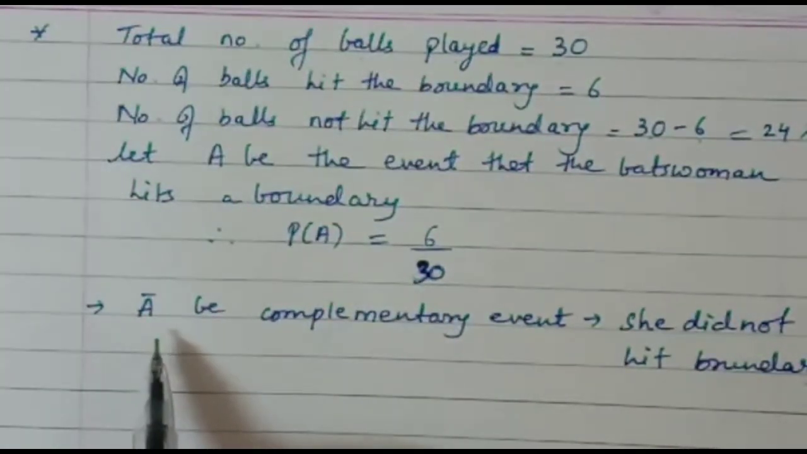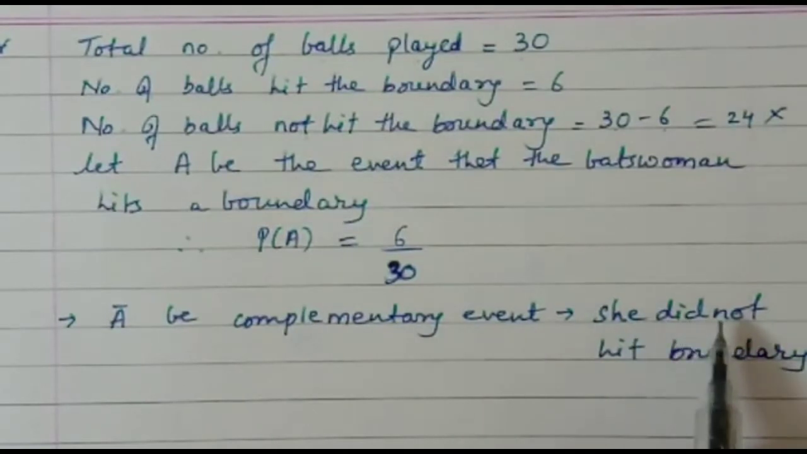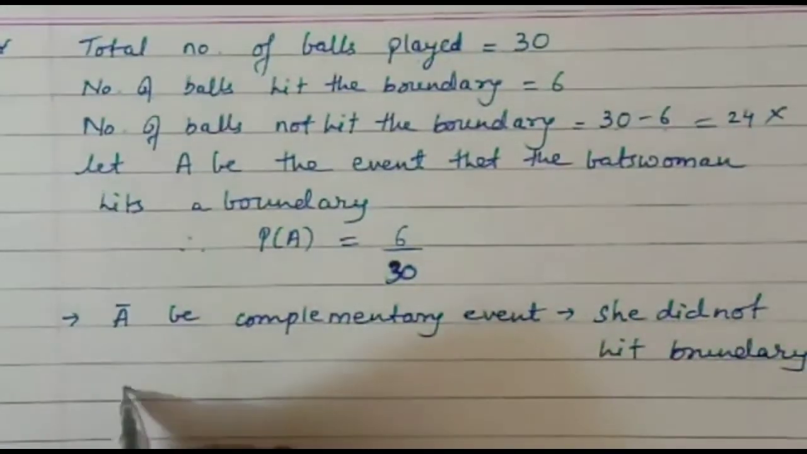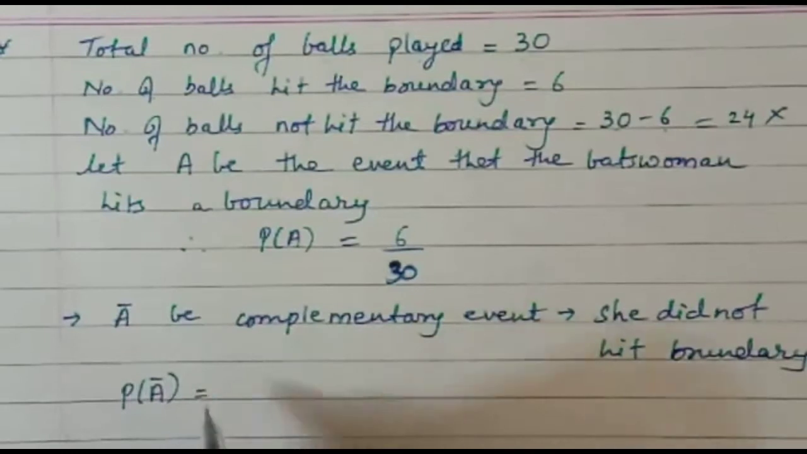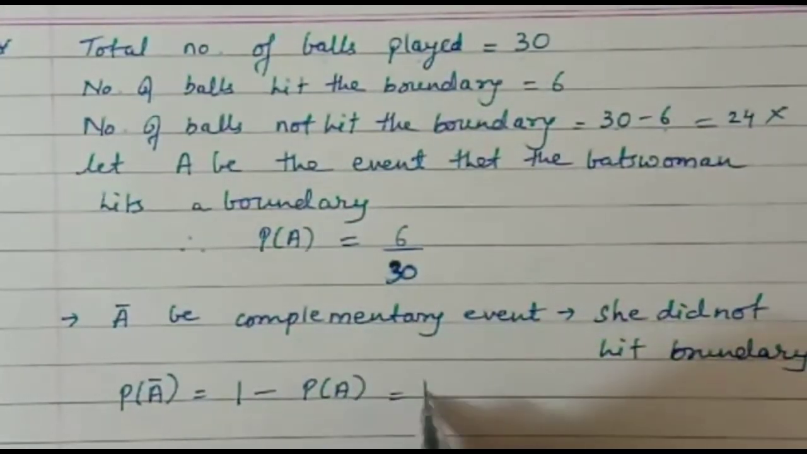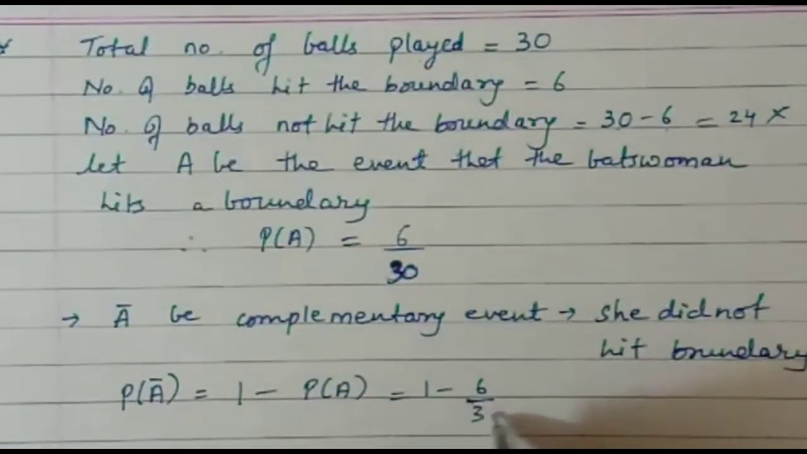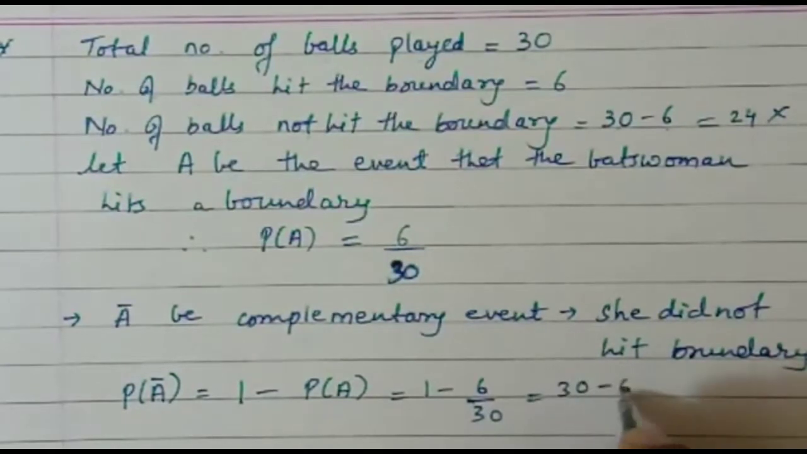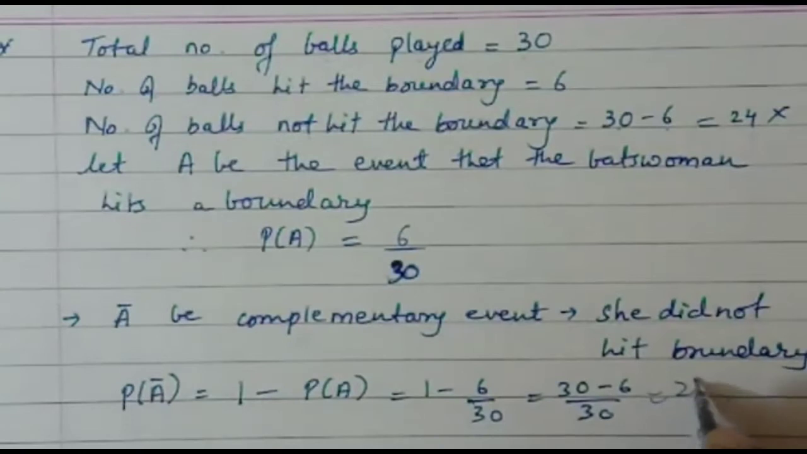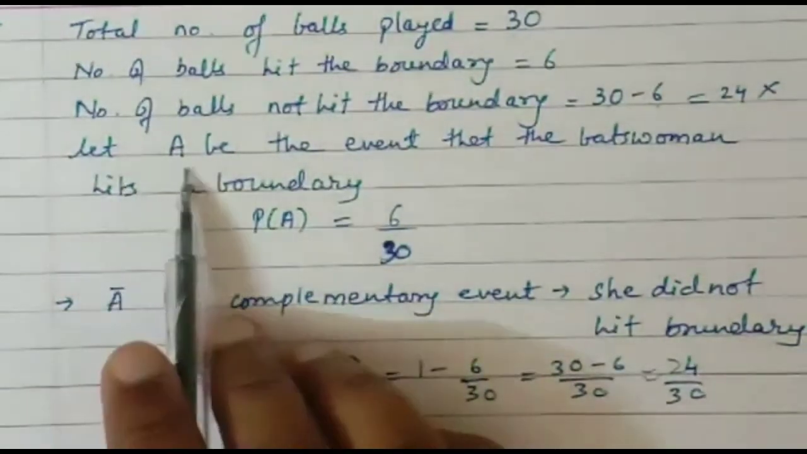As A bar is the complementary event, A bar is the event when she did not hit a boundary. So for P of A bar, we will use the formula of the complementary event, which is 1 minus P of A. So this will be 1 minus 6 upon 30, that is 30 minus 6 upon 30, which is equal to 24 upon 30, right?